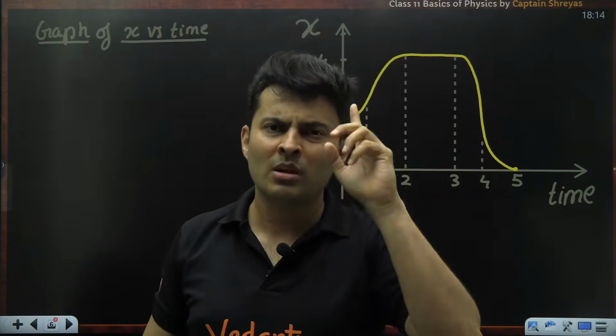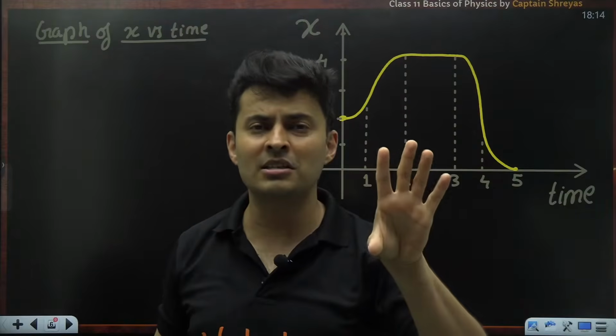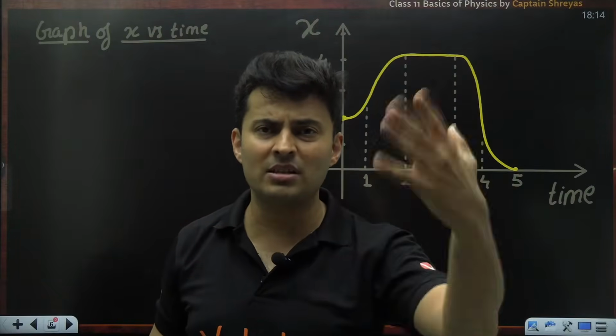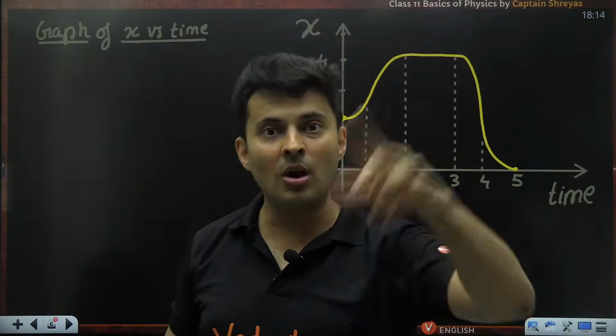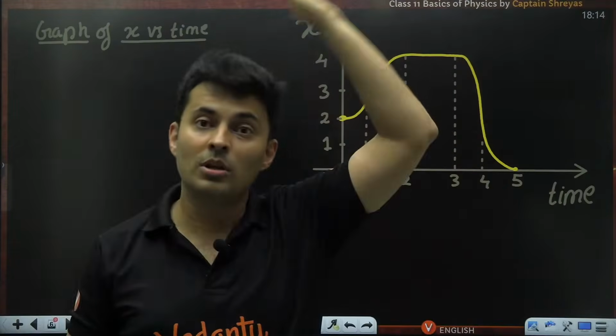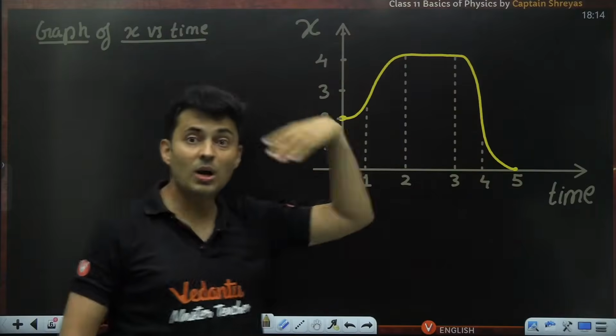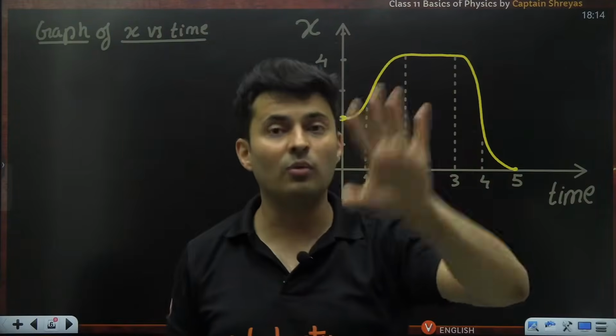Then you tell, Papa, Mama, I was there, then I went there, then I went here, and then I did this. But because you're Shreyas sir's student, you can draw a graph and show. Mama, Papa, wait, I'll draw a graph. Oh, they will only get confused. What nonsense? Is he learning a lot or what? So, you can draw a graph and tell where you were at what time.